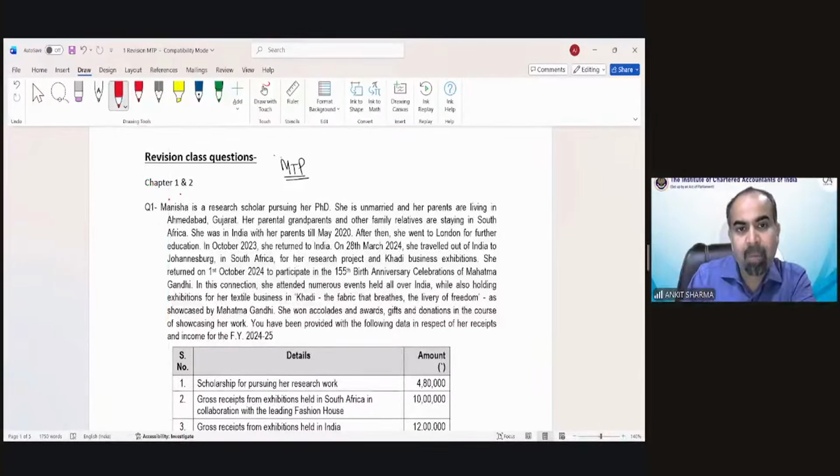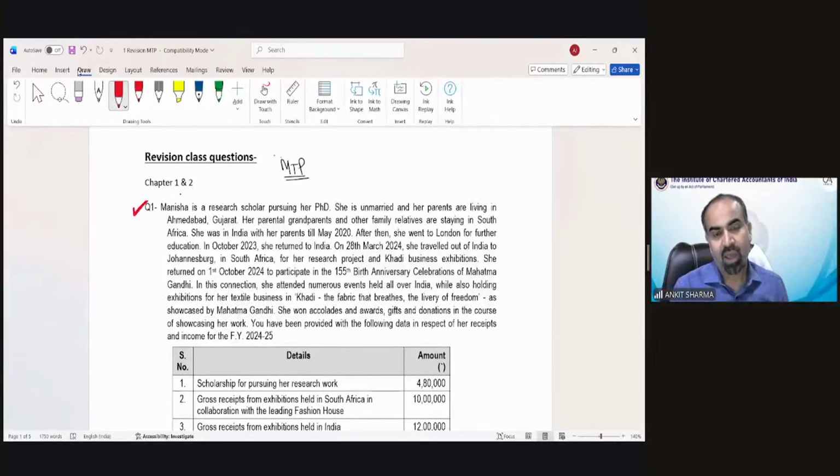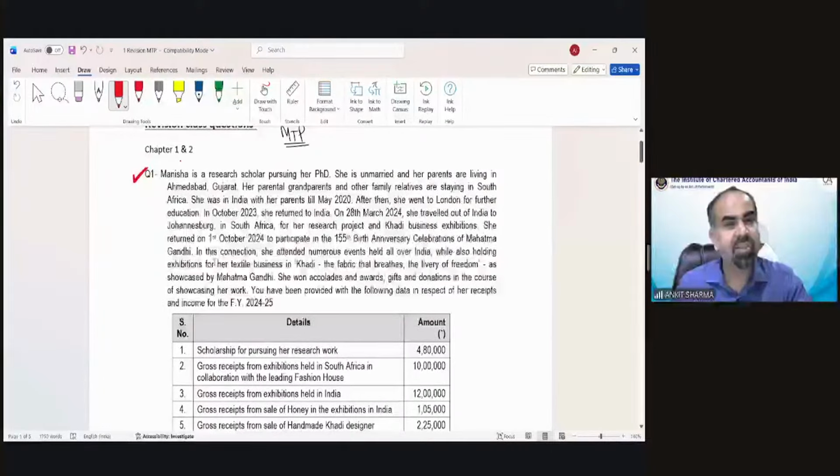So you can see Manisha, a research scholar, and in my opinion, this is a very, very good question, which is connected to your basic concept and residential status provision. This is mainly concerned with your residential status and incidence of tax concept. So Manisha is a research scholar pursuing her PhD.